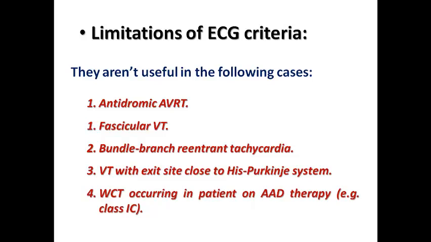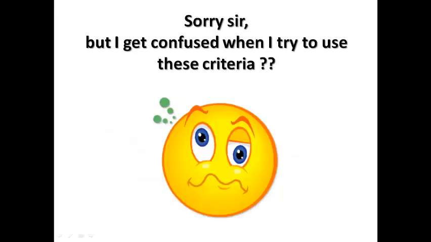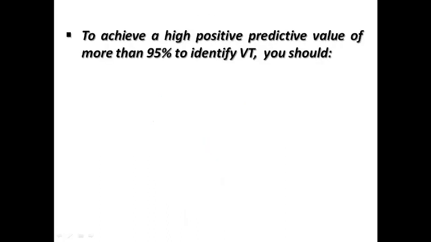may of course lead to a misdiagnosis of whether this is VT or SVT with aberrancy. It would be very difficult. Of course, I know that this is the expression of most of you, who may get confused when we use these criteria or try to explain them. And so the answer is easy.